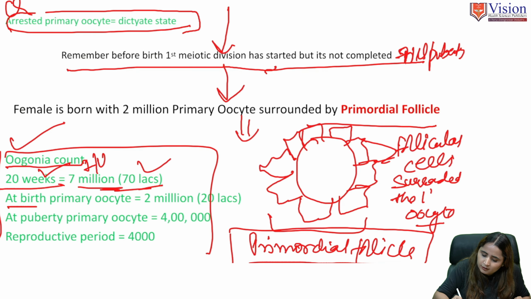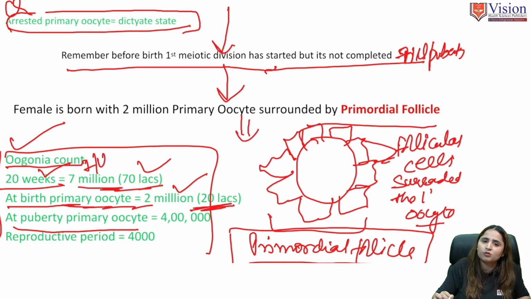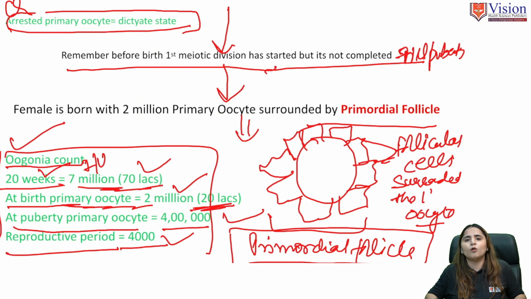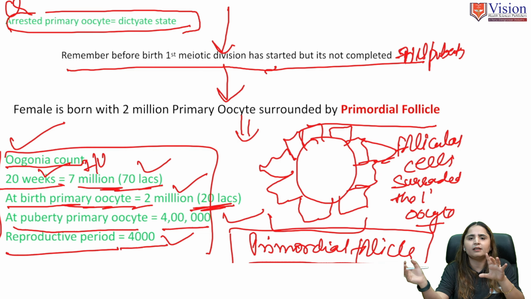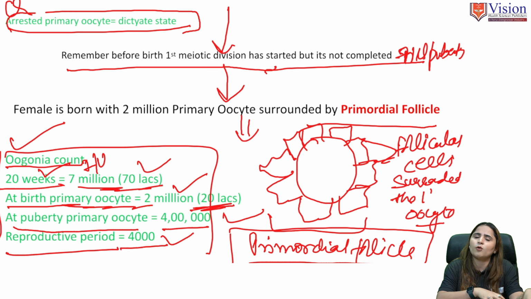At birth, the primary oocyte number is 2 million, that is 20 lakh. At puberty, the primary oocytes decrease to 4 lakh. And at the reproductive period, there are 4,000. So just keep in mind that oogonia formation occurs when she is in her mother's womb. When she has been delivered, there are no oogonia, there are only primary oocytes.